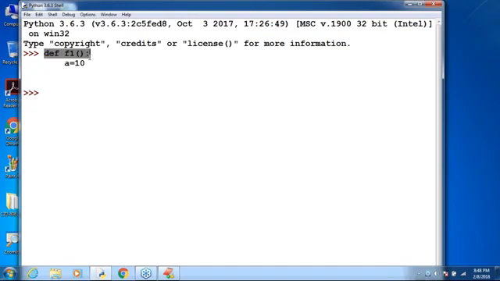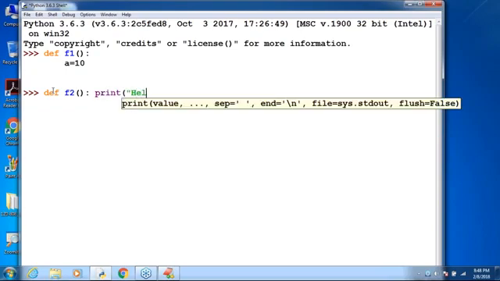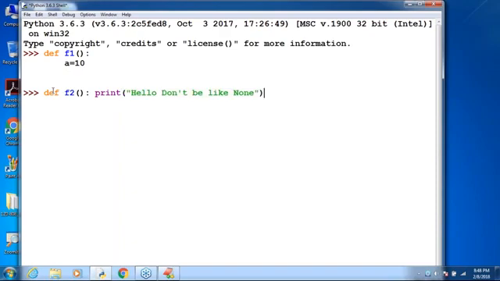Keep that function as it is. Now I'm taking another function: def f2, with print of hello. Don't be like None. This is my function. Are you getting it? The function is ready. Sir, what is this one?